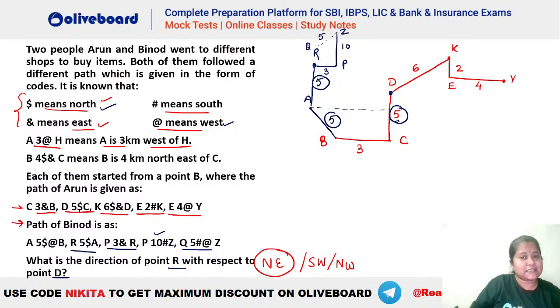Now you can see that this R has to be towards the northwest for sure. Why? Because this is 5 and this, let's say, is your x here. We do not know, whatever it is. So this total distance is what? This is 5 plus x, isn't it? This total distance R, and let's say this is your O, this is 5 plus x. So this has to be greater than 5, isn't it? So you can see that R will absolutely be towards the northwest, right? It will be on the upper side. So that means this has to be towards the northwest.